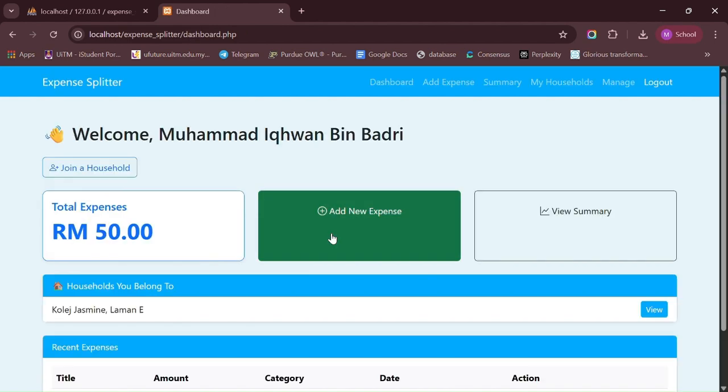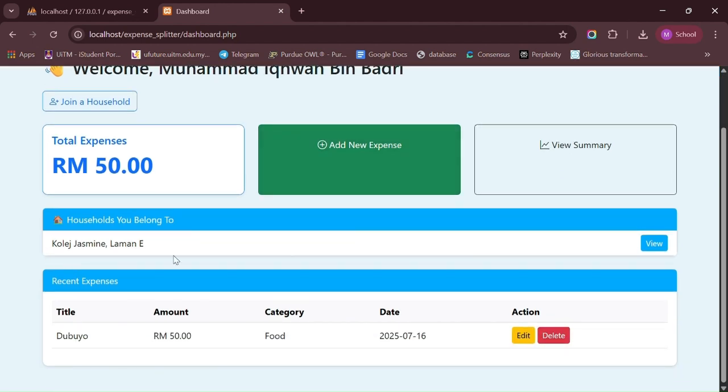Each household acts like a group. For example, Rumah Sewa Puncak Perdana or, like this, College Jasmine Laman E. Then, we have the latest expenses recorded by the user, along with action buttons to edit or delete each one.